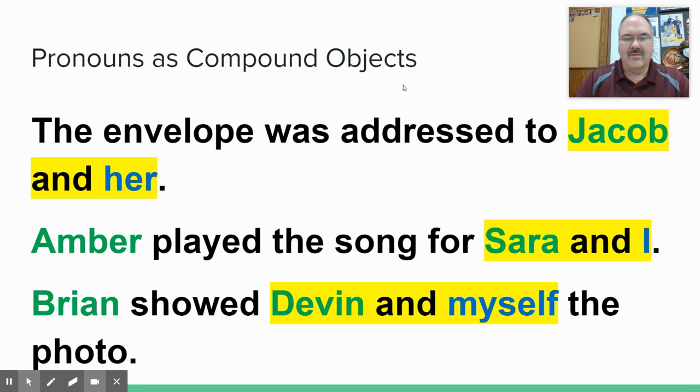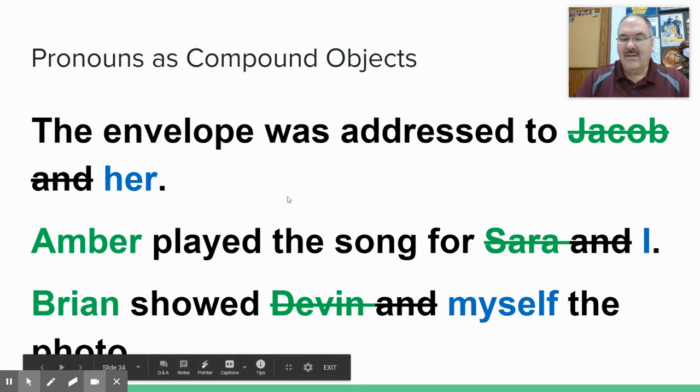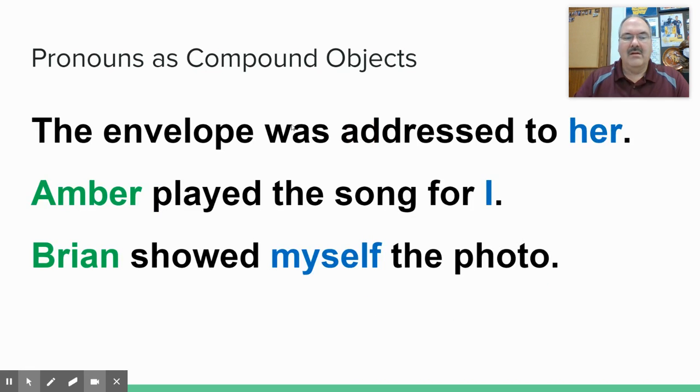How do you test when there's a compound? You take away the one that you know. So in the first sentence, we know Jacob and, so let's get rid of that. In the second sentence, we know Sarah and, let's get rid of her. In the third sentence, you know Devin and, let's get rid of that part. When you take those parts out and you're left with just the pronouns, it looks like this. The envelope was addressed to her, and that's right. It sounds right, and it is right.